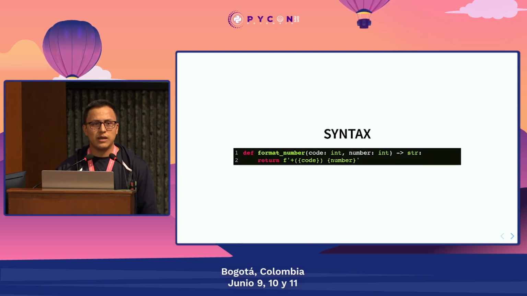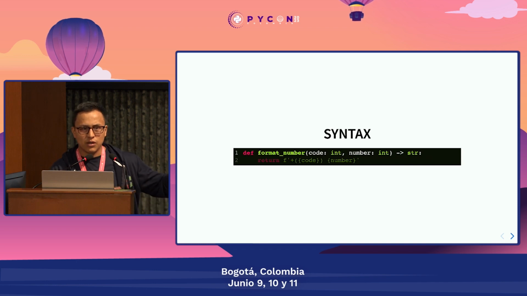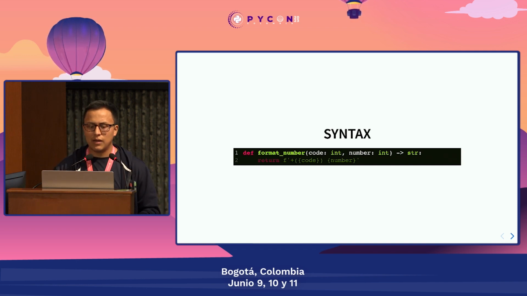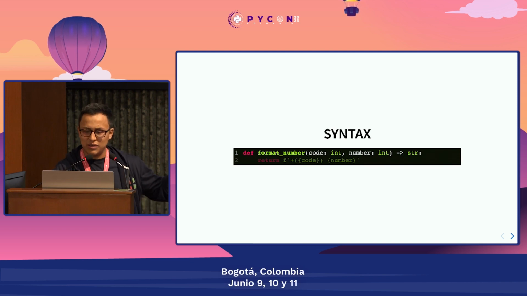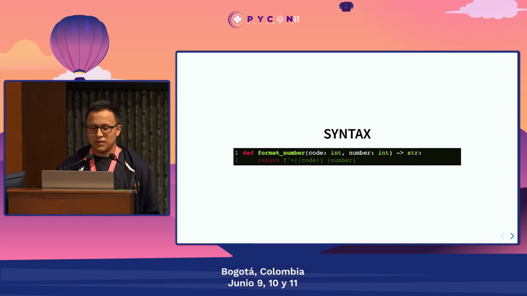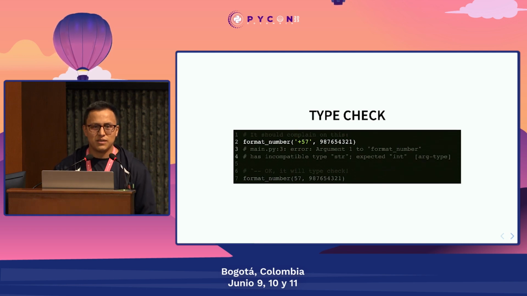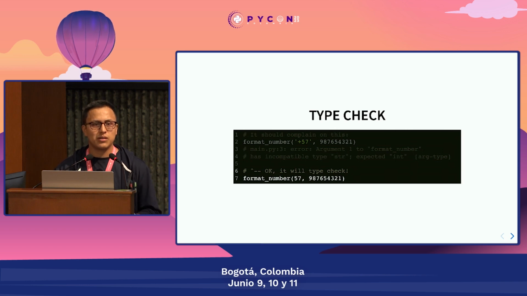Well, we can use type hints for that, and this is the syntax. If we're defining a function, the syntax is going to be the following: the name of the argument, colon, and then the type. For the return type, it's going to be this arrow here, the minus and the greater than, and then the type. So now if we do something like this and we have a type checker, the type checker is going to say, hey, this isn't compatible with that. You have to give me the right types, otherwise this is going to be an error. We have to give the right type so that the type checker is happy and we can move on.